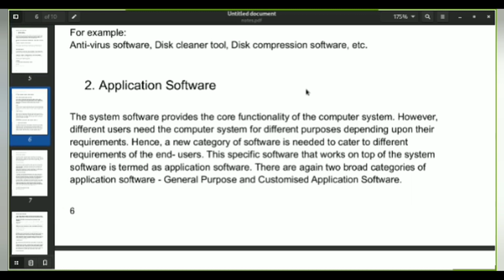If you don't have anything inside Android, it is useless. You can consider any app, for example WhatsApp. WhatsApp is an application software. If you don't have application software inside the system software, the entire operating system is useless.